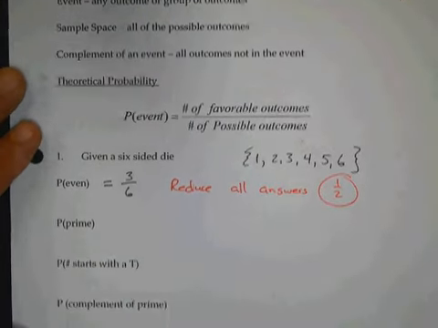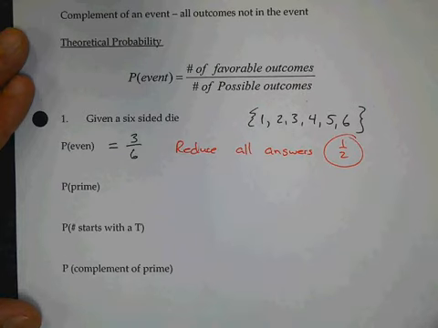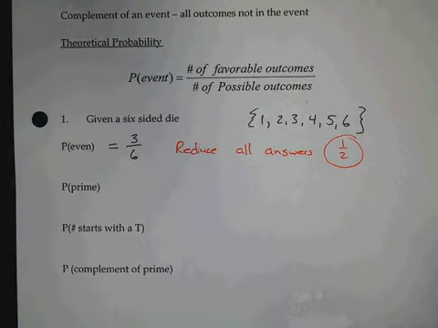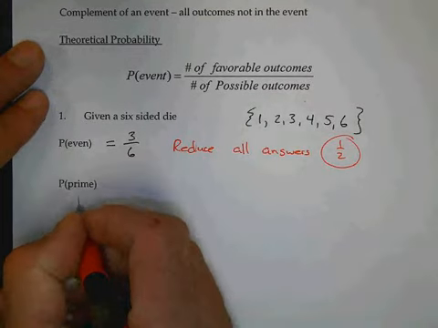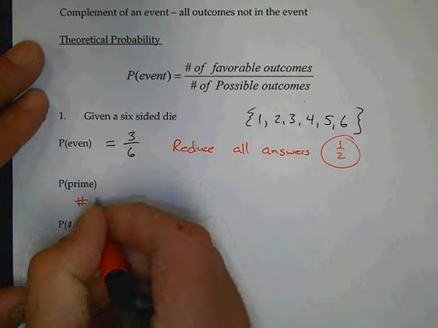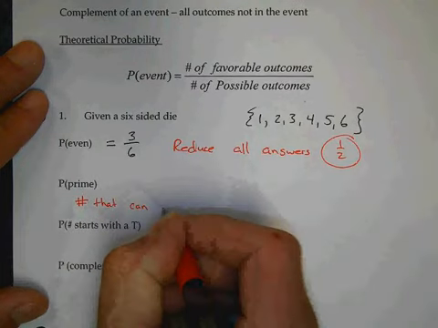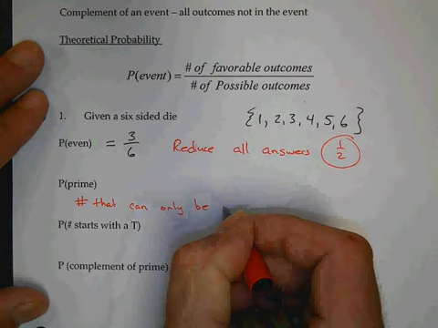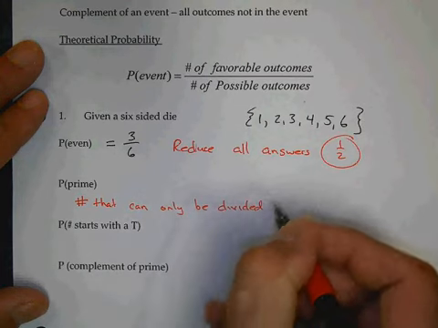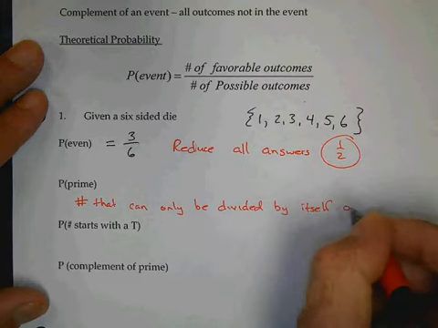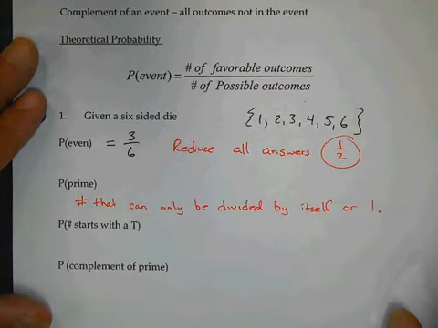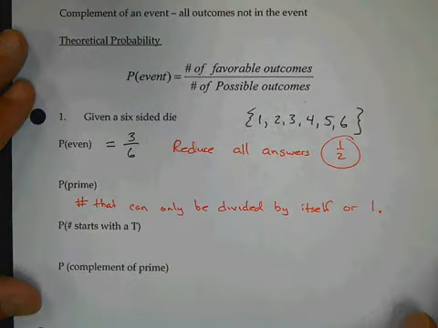Little review. What's the chance something's going to be a prime number? Before we answer that, which of these numbers are prime? Or what is a prime number? Someone give me the definition of a prime. Anyone remember? Matt? A number that can only be divided by itself or 1. So, is 6 a prime?